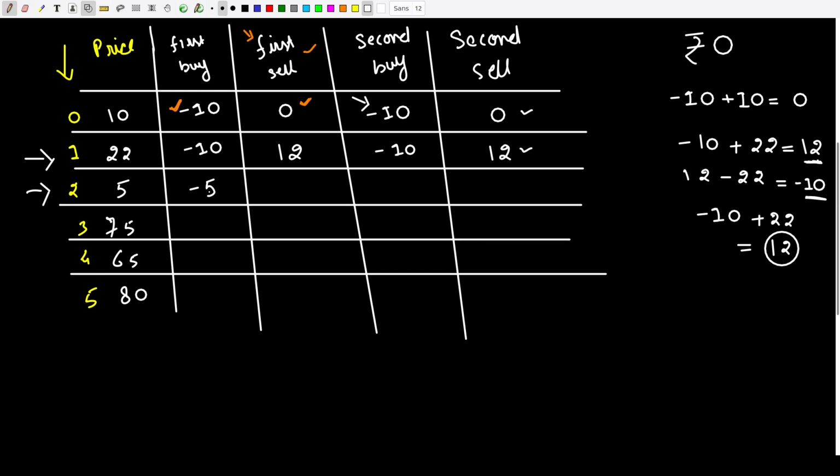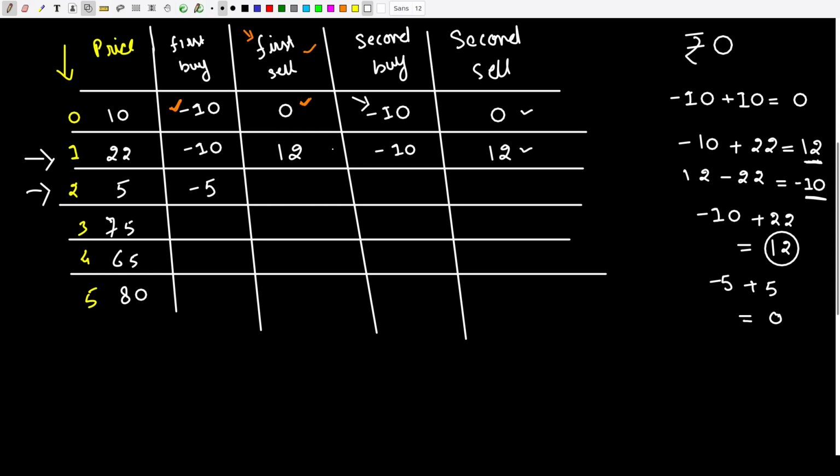Okay. So now I have bought a stock for 5 rupees, and then I went ahead and sold that stock for 5 rupees. If I bought it for 5 rupees and sold it for 5 rupees, the profit I will make is 0 rupees. Okay.